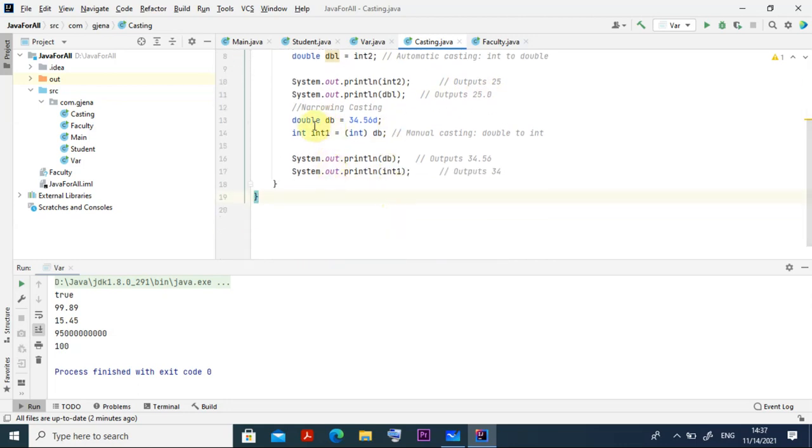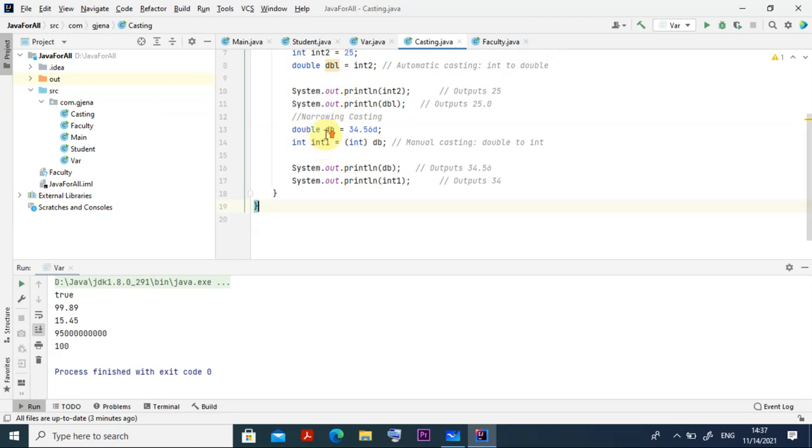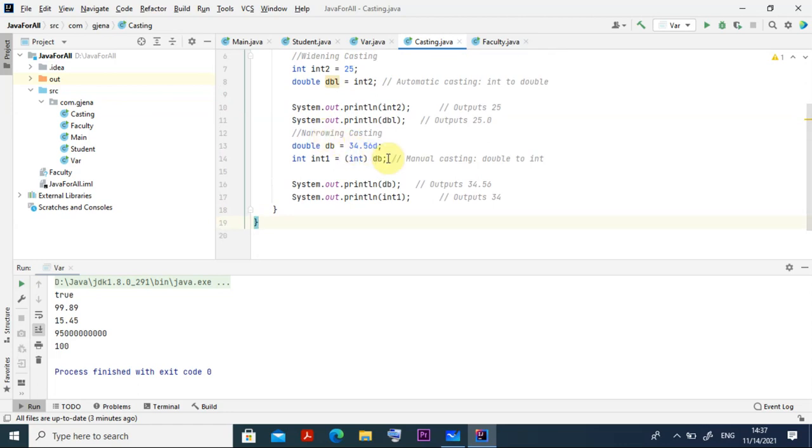Similarly, in the narrowing casting, what happens? Suppose initially it is given as double, the name is db. The name I have given is different, because the same name creates some problem. The double value is 34.56D, it is written. Okay, then I want to convert it into integer. Then integer is int1. Previously I gave int2, now I am giving int1. If you simply assign db, it will not accept. So here what I do is manually write the data type integer, because the db I want to convert into data type integer. Then it converts manually. The output for this db will come as 34.56, but when we convert into integer, it will come 34.